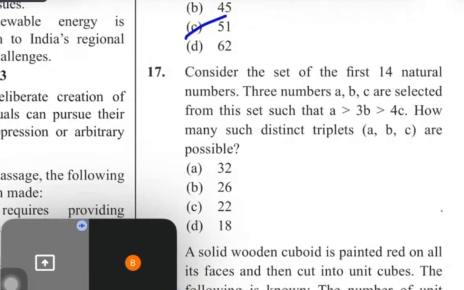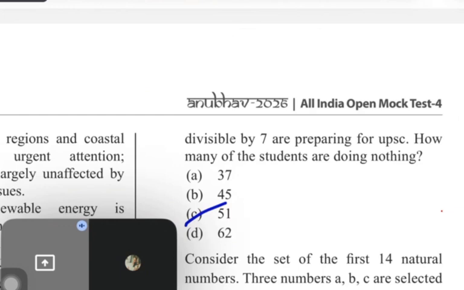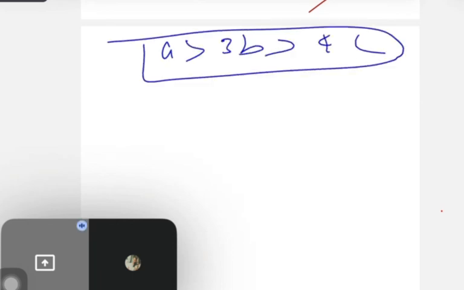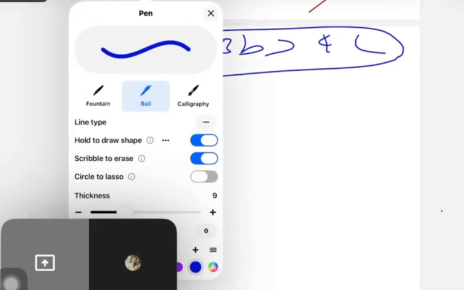Read this question. Consider the set of first 14 natural numbers. Three numbers A, B, C are selected from this set. A more than 3, B more than 4, C. How many such distinct triplets are possible? I told you this, but for revision purpose I'm telling again. Listen carefully so you can revise it. Question is saying A greater than 3, B greater than 4, C. Now I can take numbers 1 to 14 only. Okay, no problem. Let's solve.